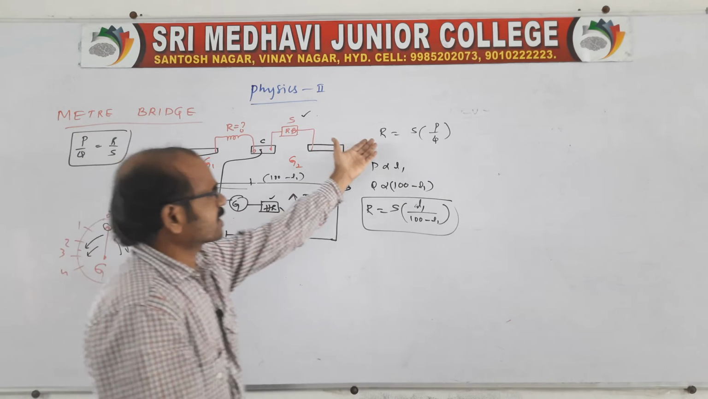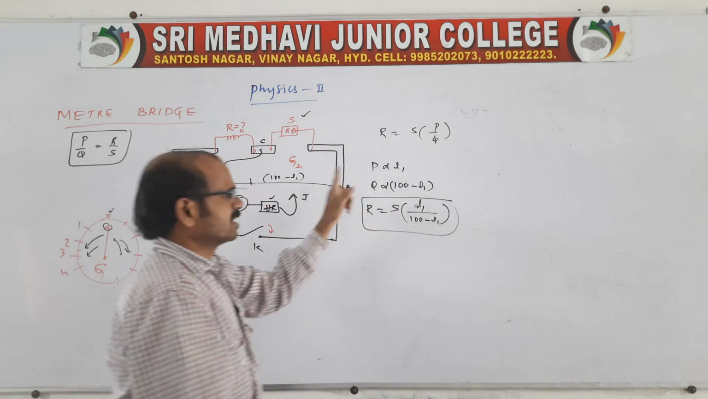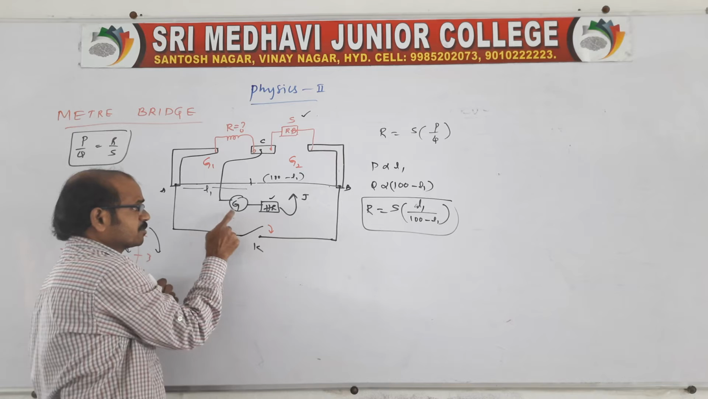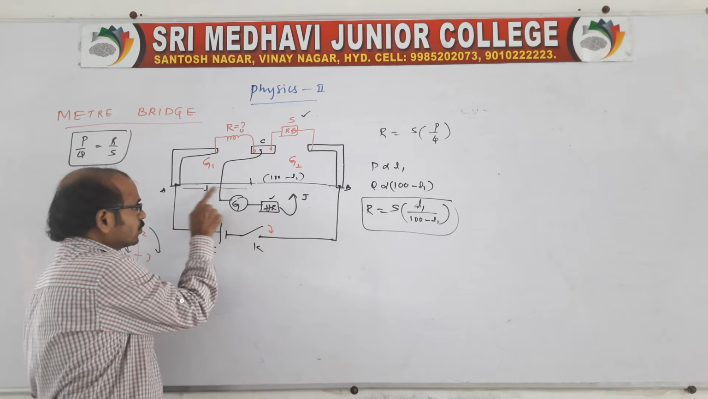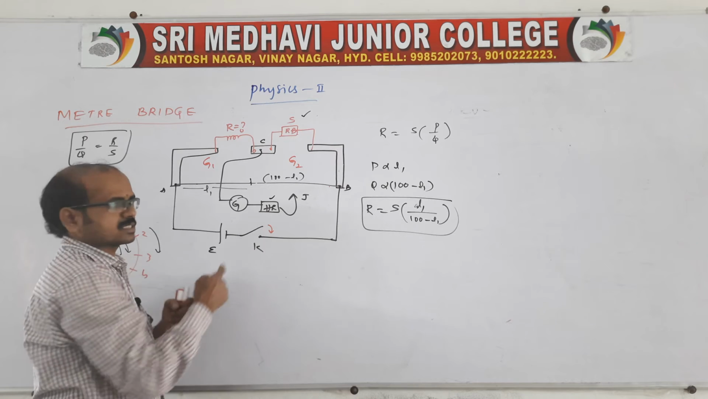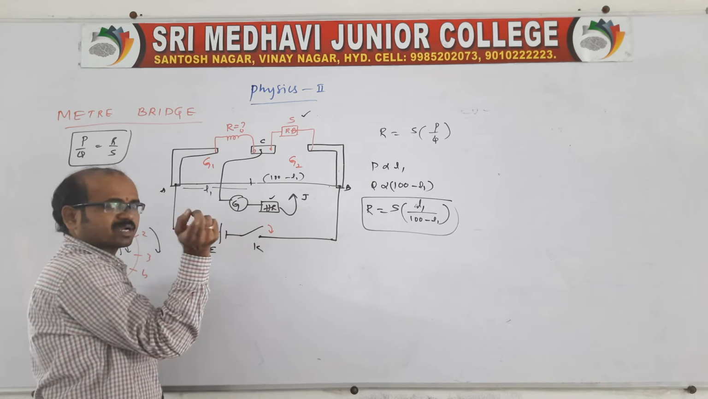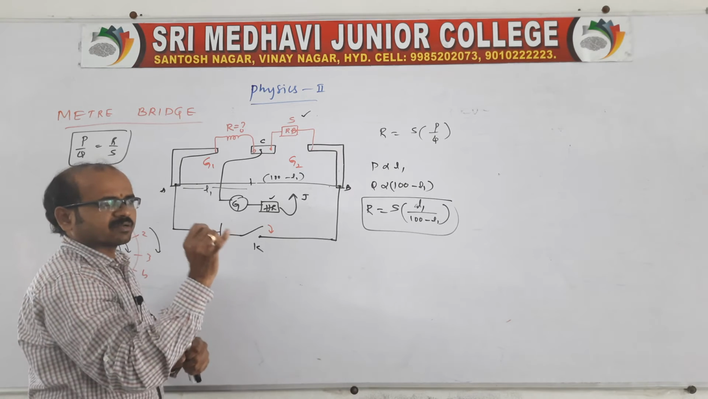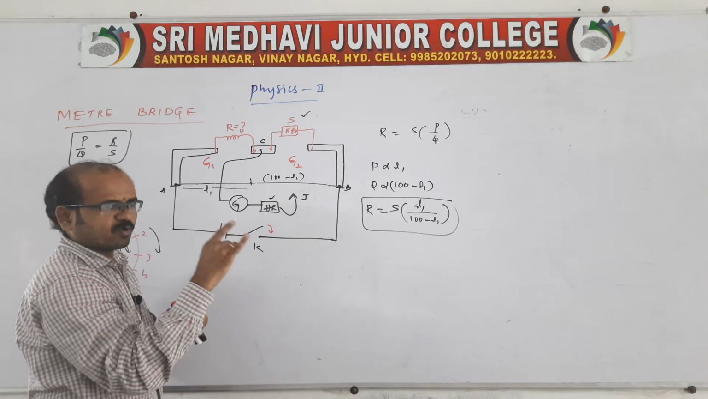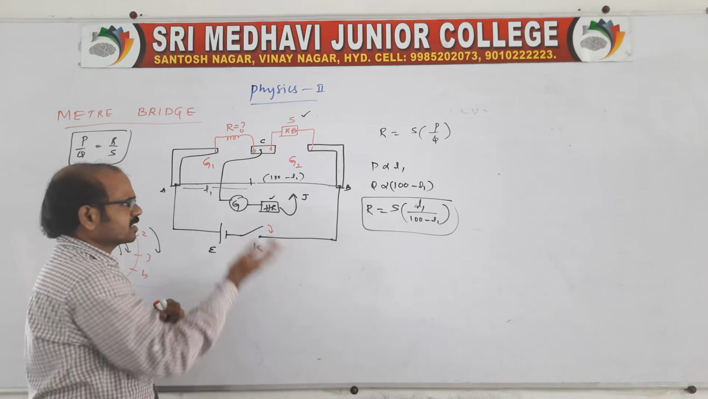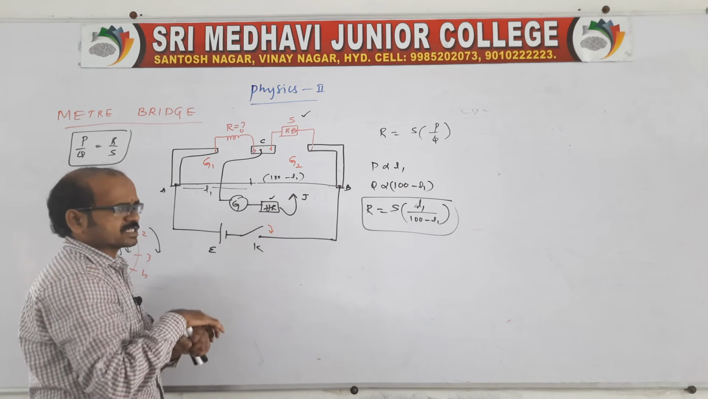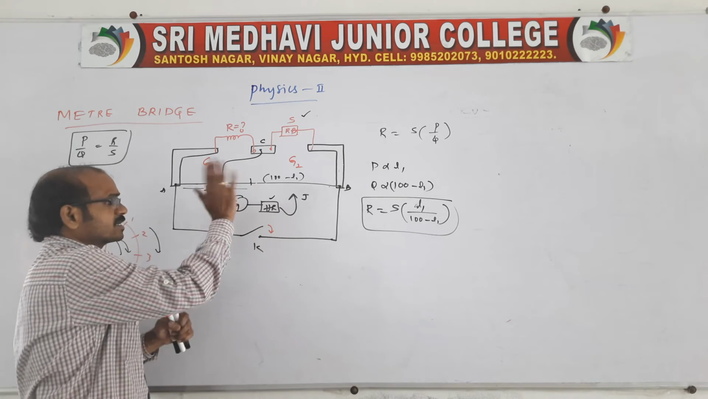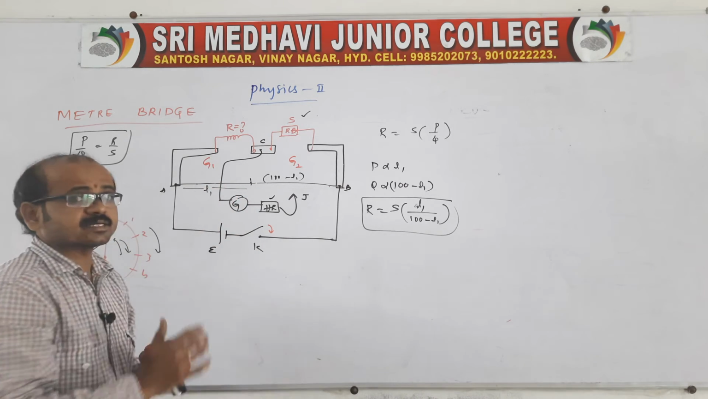So there is a formula: capital R is equal to S into P by Q. We get P by pressing this jockey on the meter bridge wire. At one point this galvanometer shows 0 deflection. Note down the length as the balancing length, because at that point it is balanced. That's what I told you in the Wheatstone bridge: the balancing condition means the galvanometer shows 0 deflection. Here also it is the same, because the galvanometer is showing 0, which means the current is 0. At that point the current has stopped, and the length we can take as the balancing length.